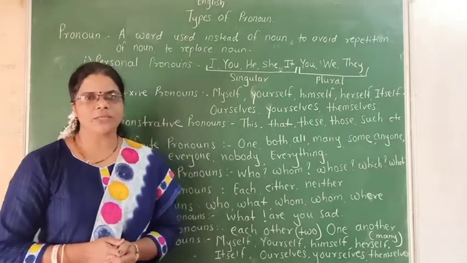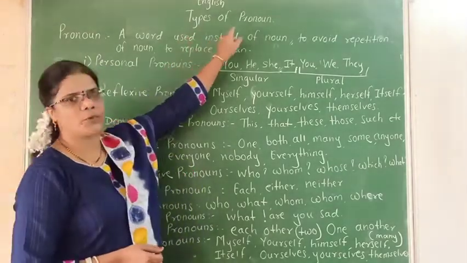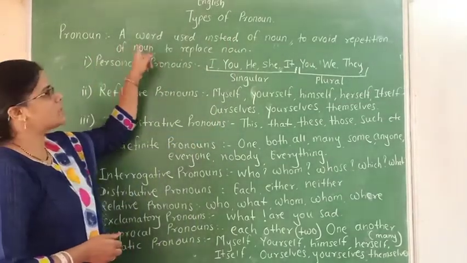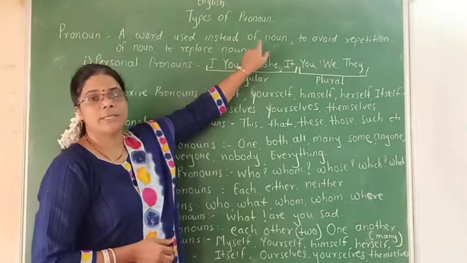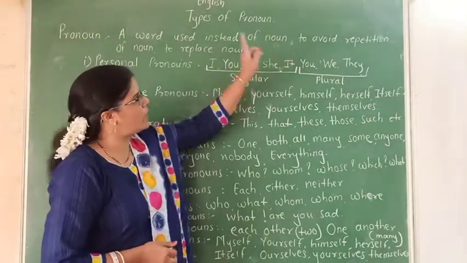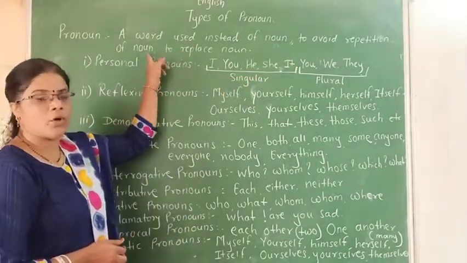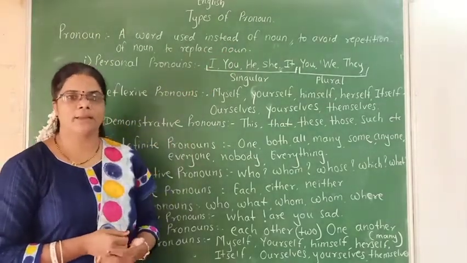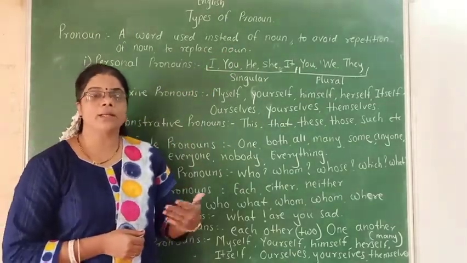Now we are going to discuss types of pronoun in English. What is a pronoun? A pronoun is a word used instead of a noun to avoid repetition of the noun, or in place of a noun. When we speak, we would have to use that noun again and again.